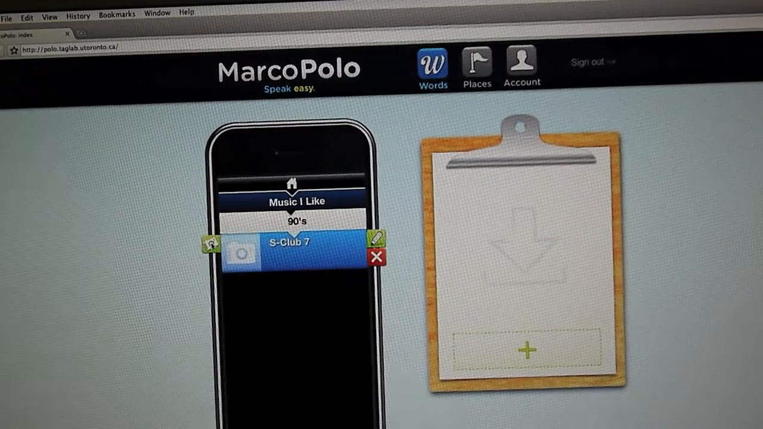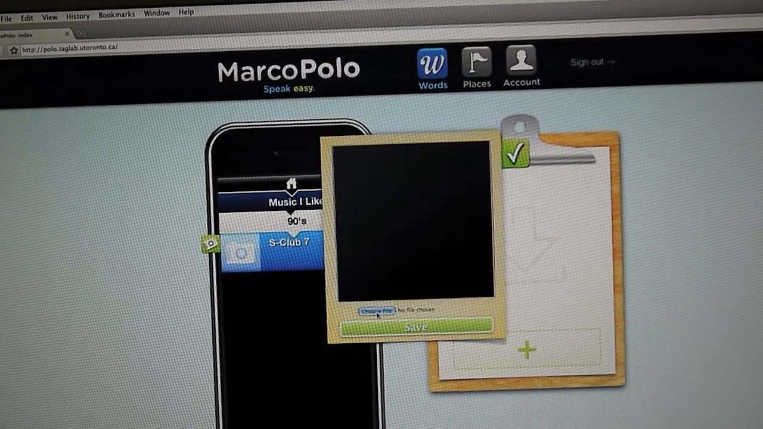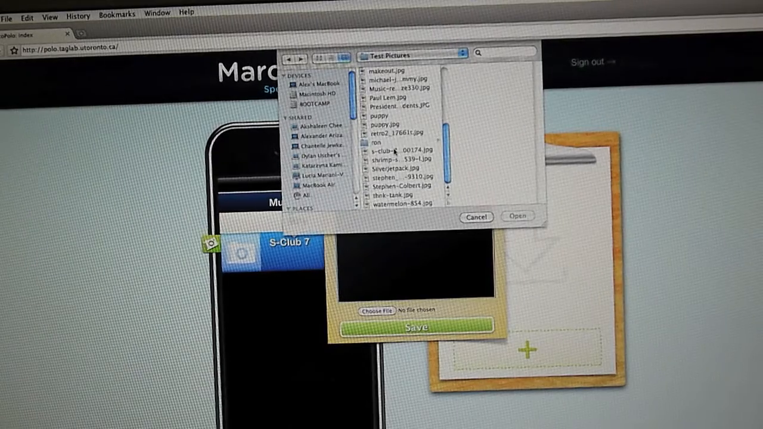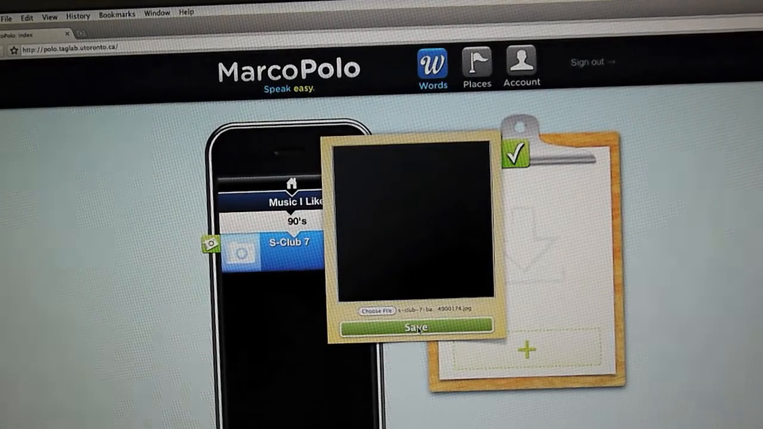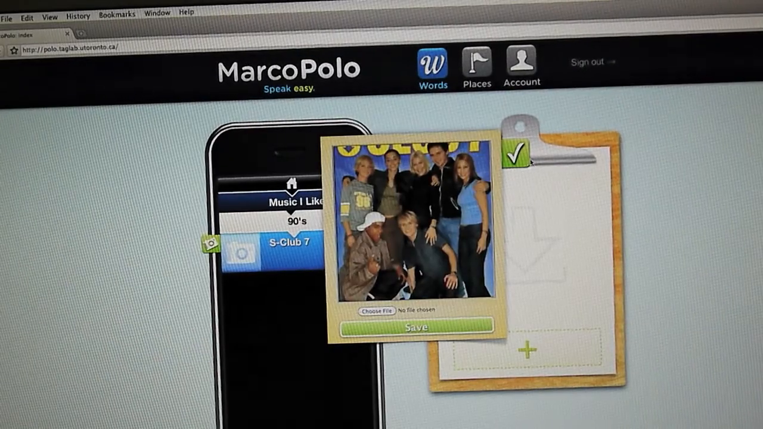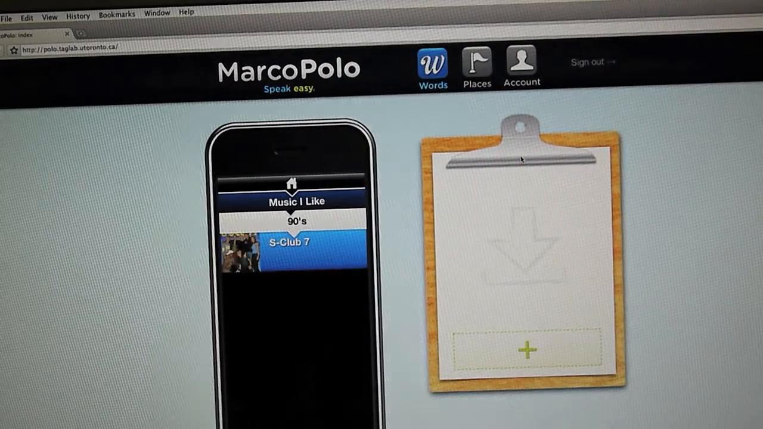Finally, I'll show you how to assign a picture. Click on the left here. We've got a file dialog. I just happen to have a picture of my S Club, and I click save. That saves the image. Click the check mark, it uploads it.